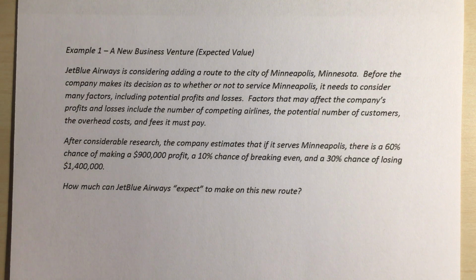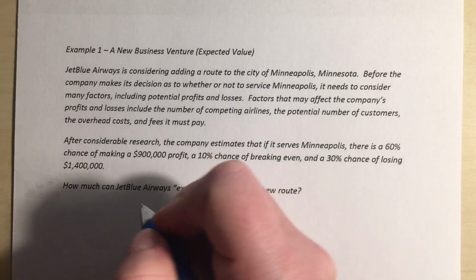After considerable research, the company estimates that if it serves Minneapolis, there is a 60% chance of making a $900,000 profit, a 10% chance of breaking even, and a 30% chance of losing $1,400,000. How much can JetBlue Airways expect to make on this new route? All right, so our formula for expectation.